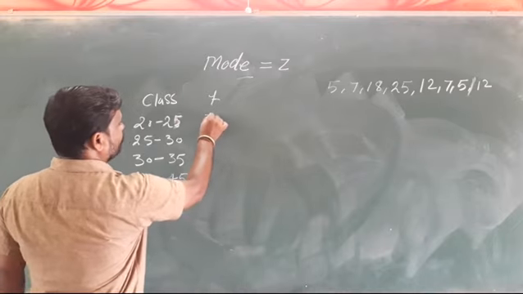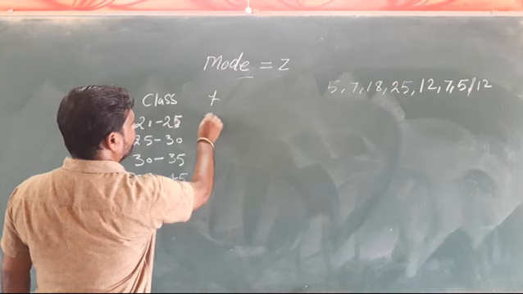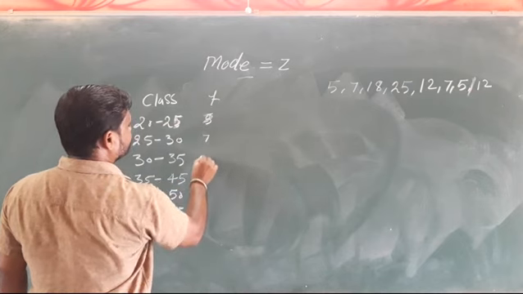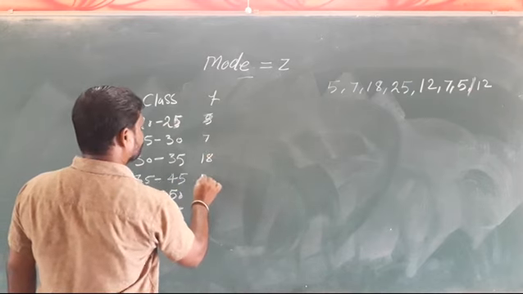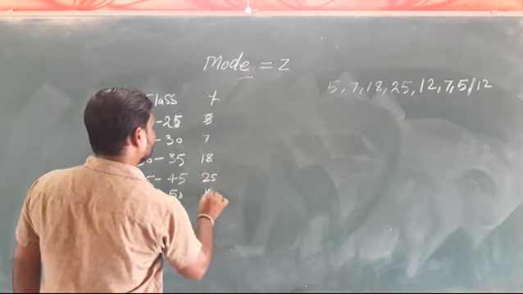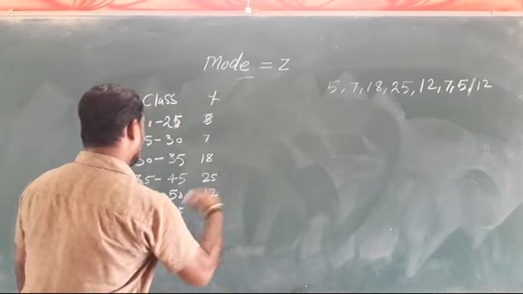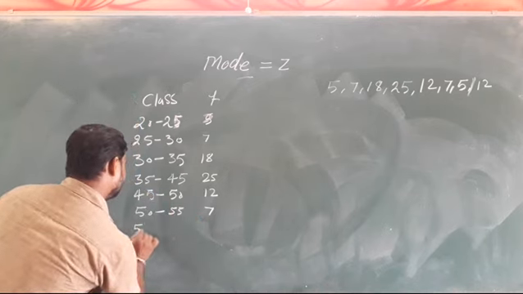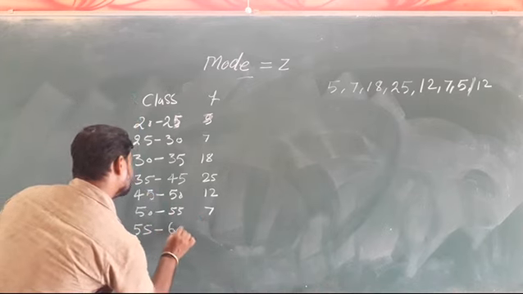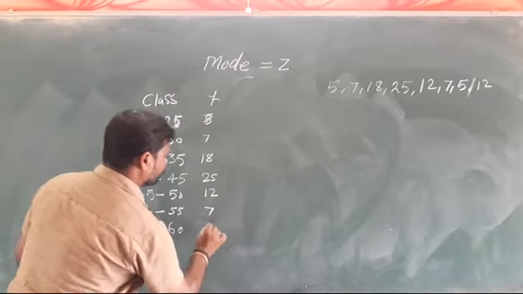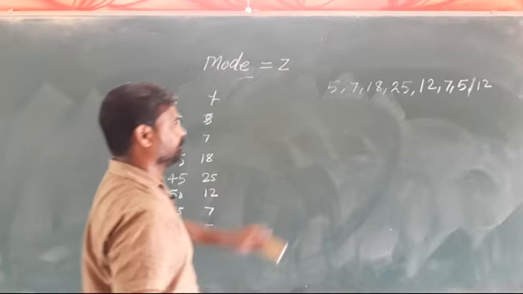Now suppose we take the frequencies as 5, 7, 18, 25, 12, 7, and one more we are going to write here.